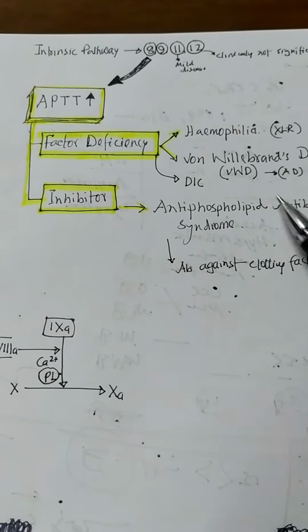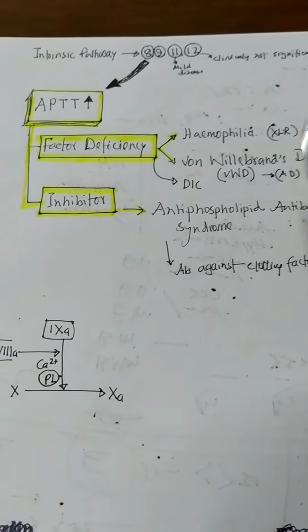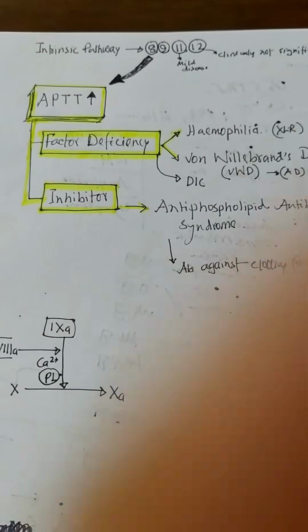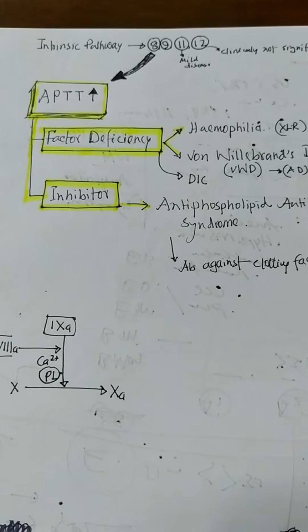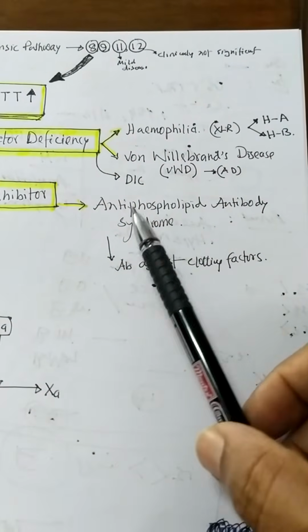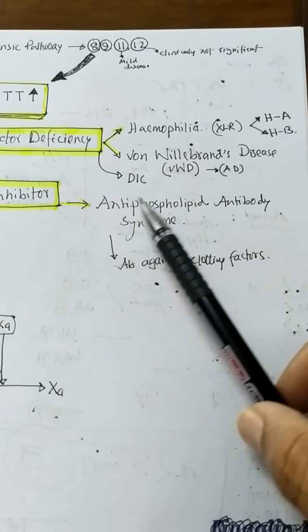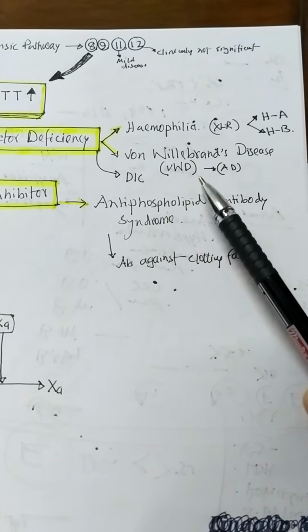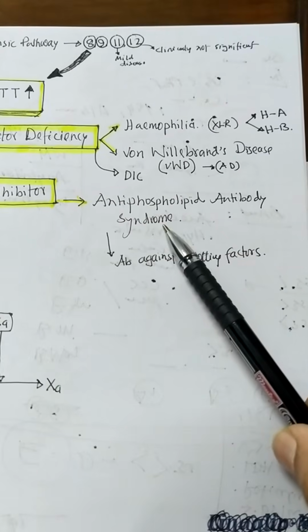In antiphospholipid antibody syndrome, as the name suggests, an antibody is formed against the phospholipid.